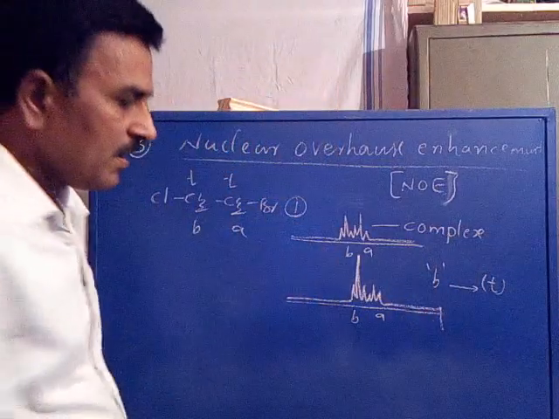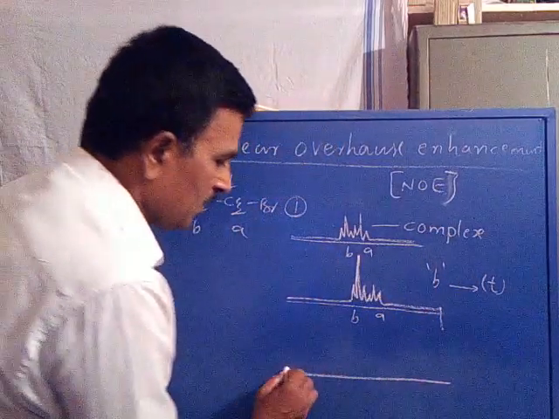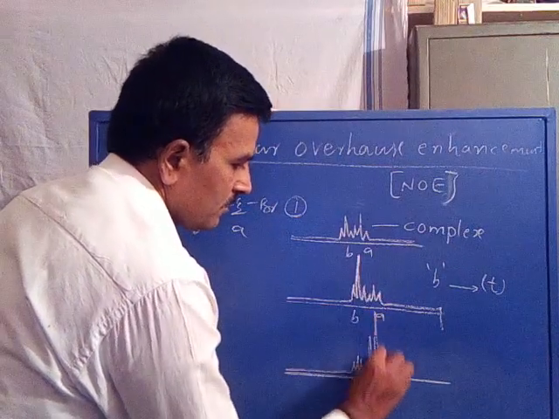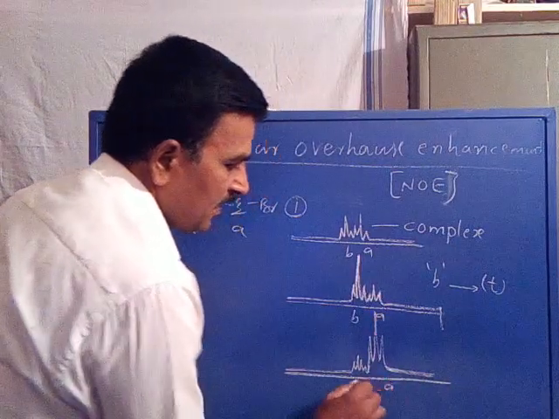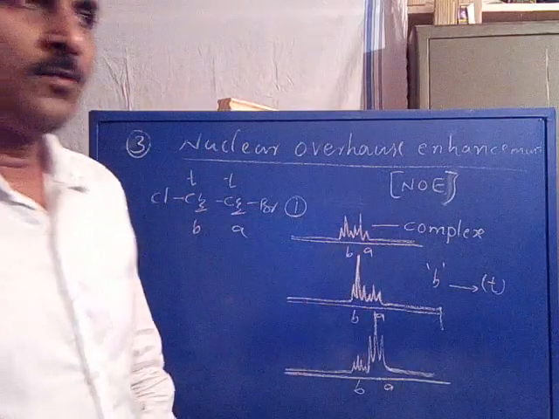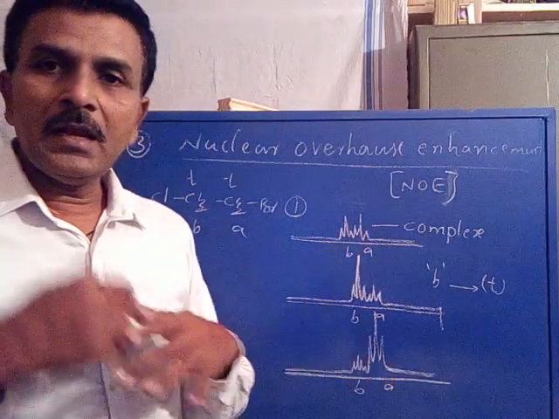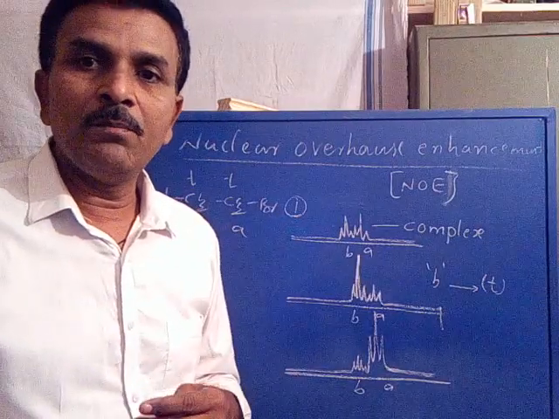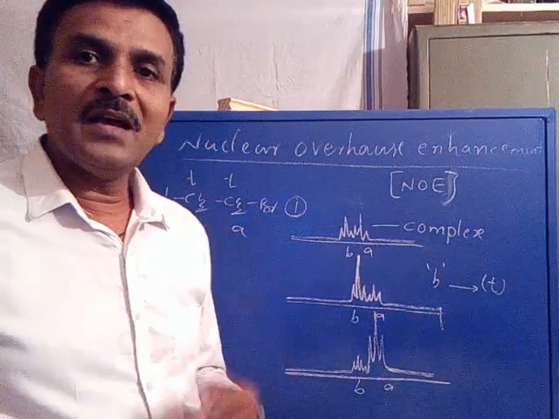In the same way, we can also increase the intensity of the first set. Say this is A, this is B. So in this way, we can increase the intensity of any one of the overlapped protons to get the information.